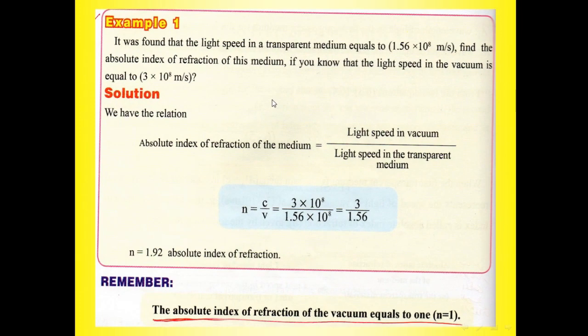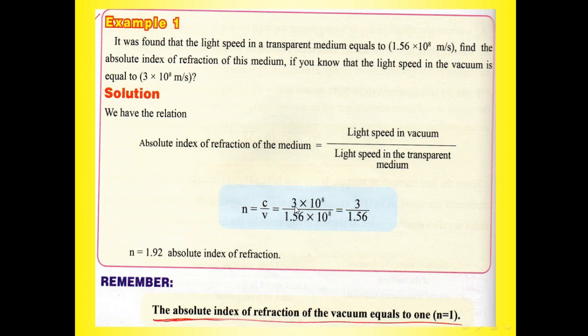We will study this example. It was found that the light speed in a transparent medium equals 1.56 times 10 to the 8 meters per second. Find the absolute index of refraction of this medium, if you know that the light speed in vacuum is equal to 3 times 10 to the 8 meters per second. The solution: we have the relation for the absolute index of refraction, n equals c over v.